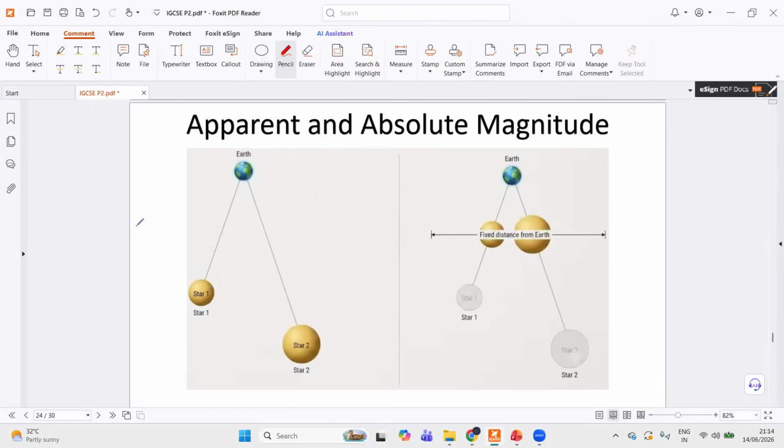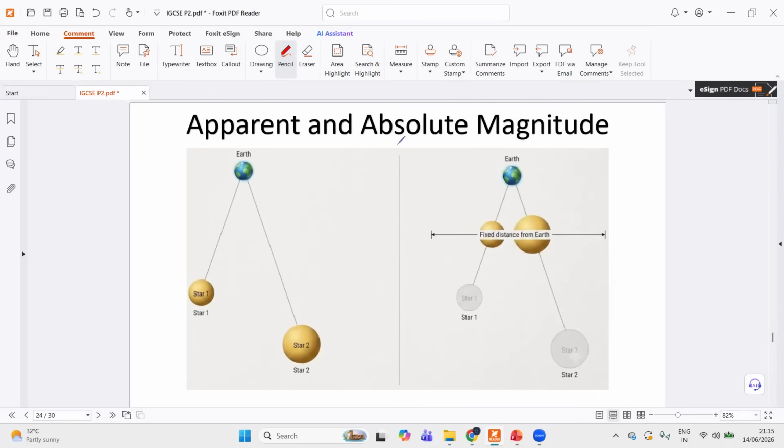Then in astrophysics, you have these two terms, apparent magnitude and absolute magnitude. So let's say you have two stars and you just view them from Earth, where they are. It appears as though this star has this brightness and this one has this amount of brightness. But this is not a proper comparison. The proper comparison would be to consider them at a fixed distance or at a standard distance.